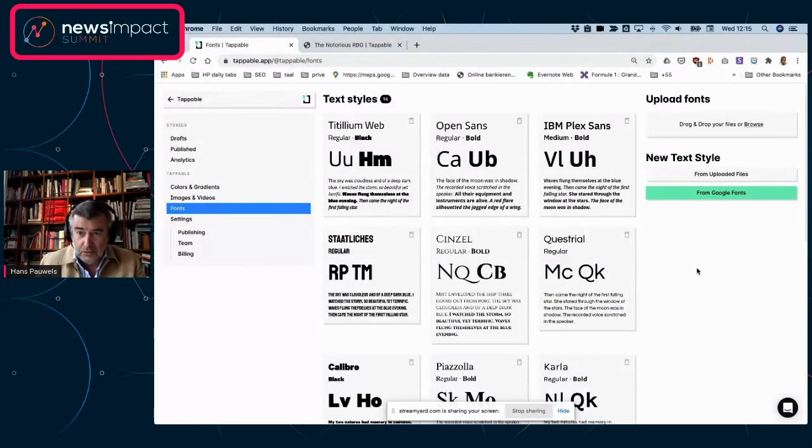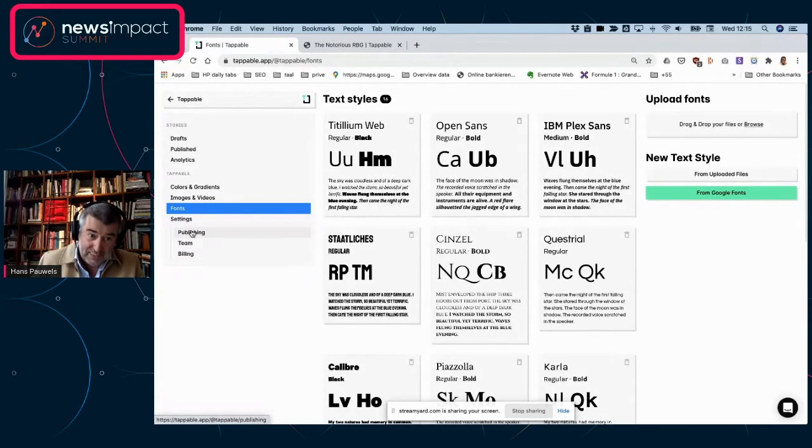Most publishers use proprietary fonts. Very simple. Take the file, drop it in here. We take all possible file formats. You just drop them in there, and then you have to do some work on basically characterizing, giving the criteria for the fonts, so that we'll actually be able to find it in a search later on. If you don't have proprietary fonts, there's Google Fonts where you can choose from as well.